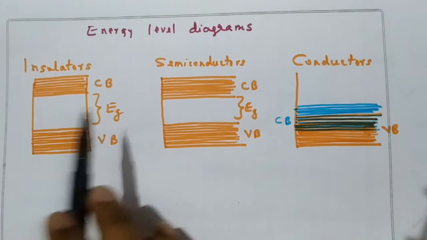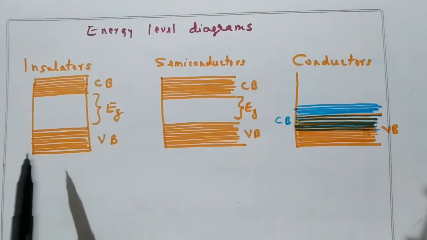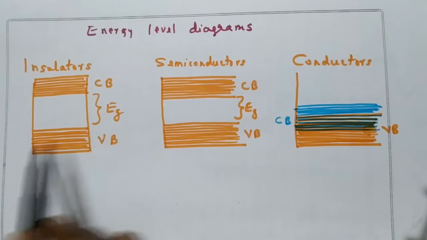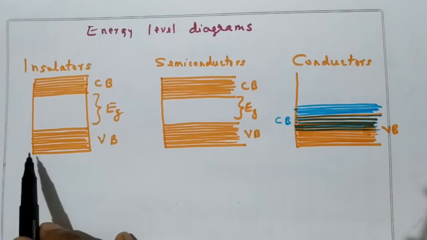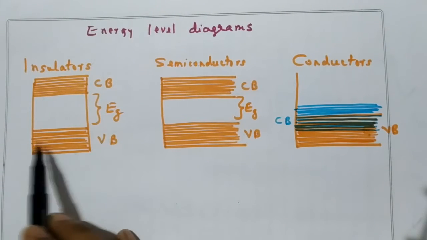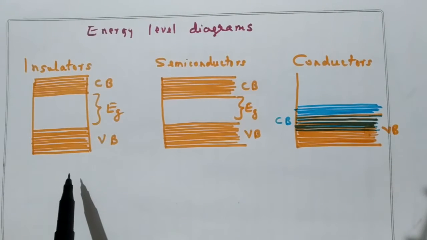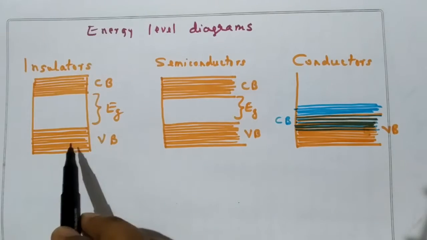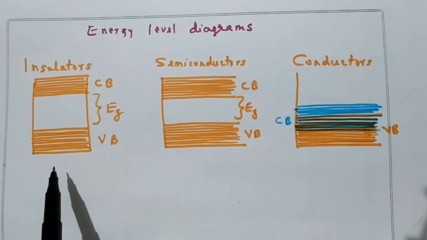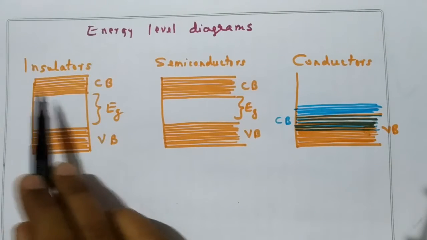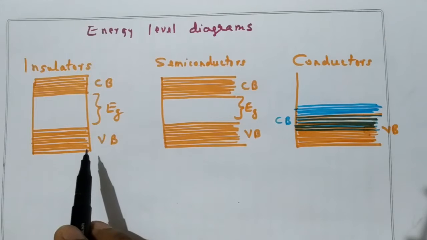Now, the electrical property will be decided by only the valence electrons. That is why we take only the valence energies. So, as far as the valence electrons are concerned, the range of energies possessed by these electrons is called the valence band. Now, well above this valence band, there is one more band called the conduction band. The electrons which are here are responsible for the current to flow through any element.